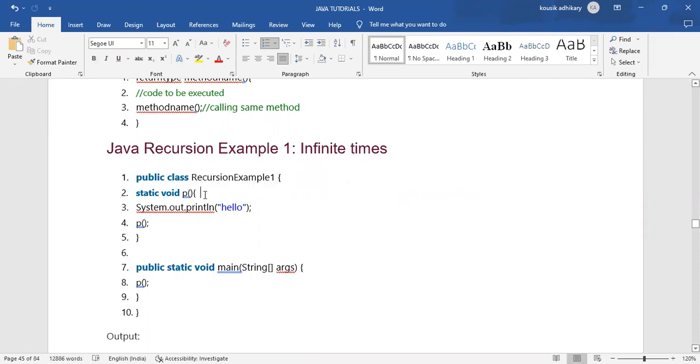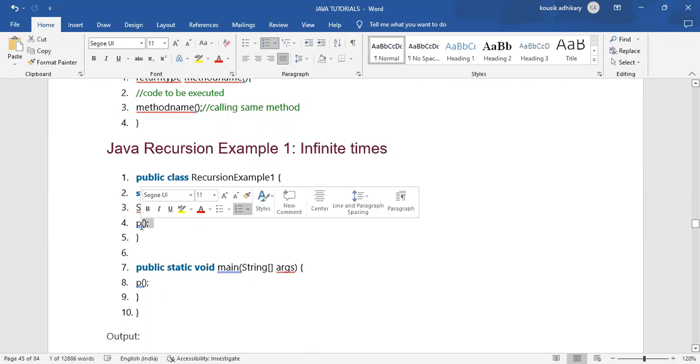Because this is a void method, we are not returning anything; we are simply printing the message hello. And because this is a recursive method, the syntax is that we need to call that method name within the method block.